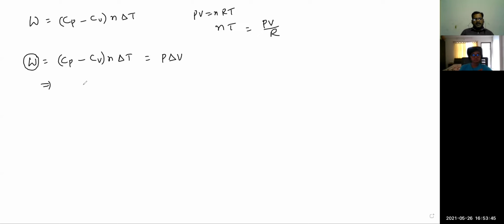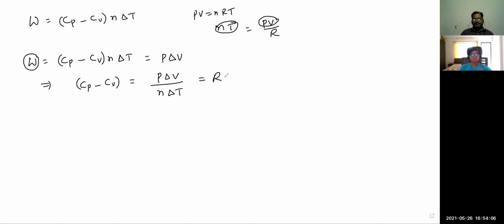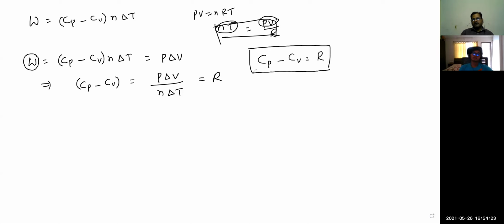And this equation I am writing like this: CP minus CV is equal to P delta V divided by n delta T. So P delta V by n delta T, what can I write? R. Simply I can write R, I don't need to consider this equation then. So CP minus CV, finally we got, is equal to the universal gas constant R. This is Mayer's formula for us.